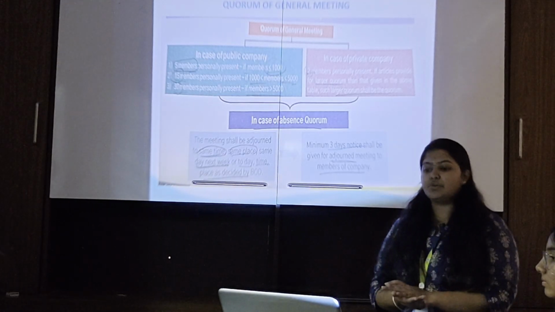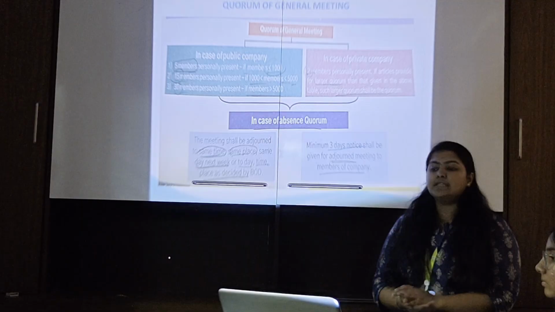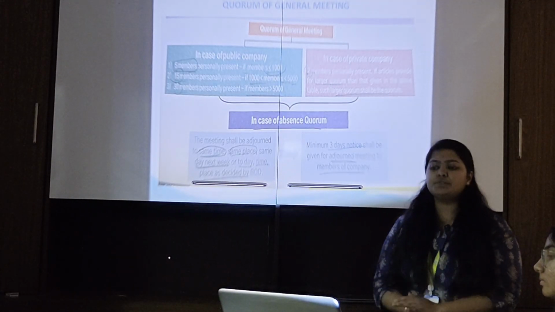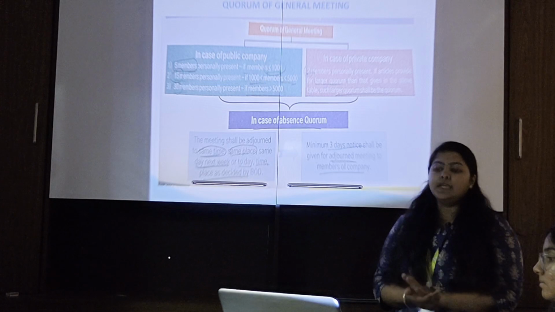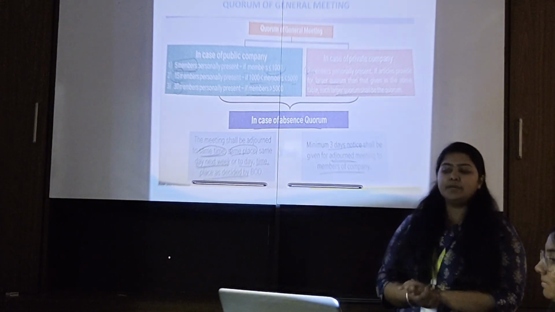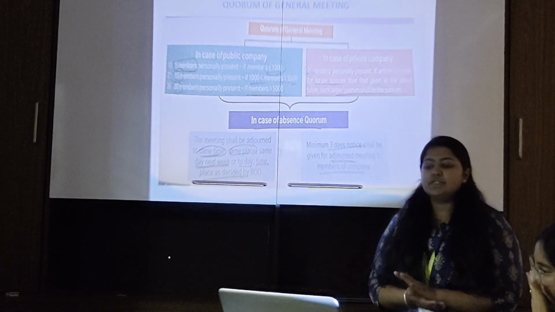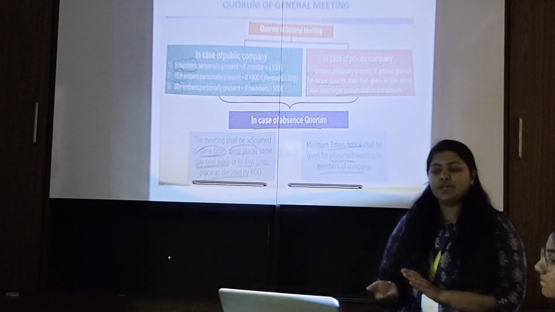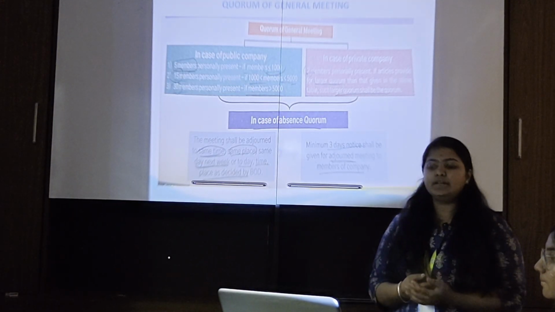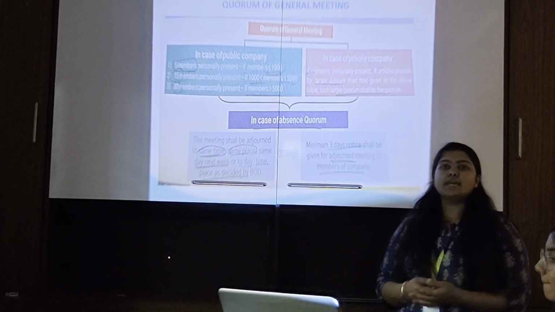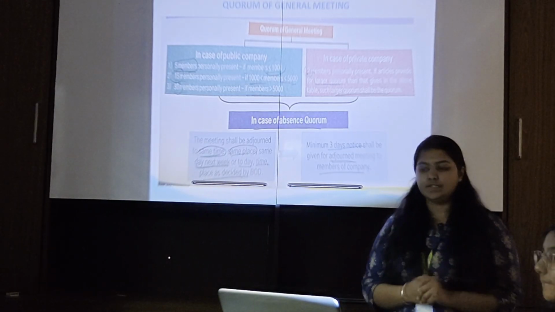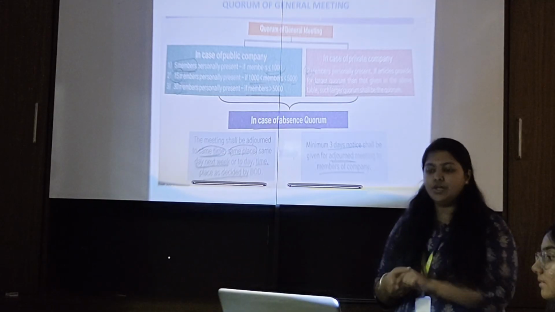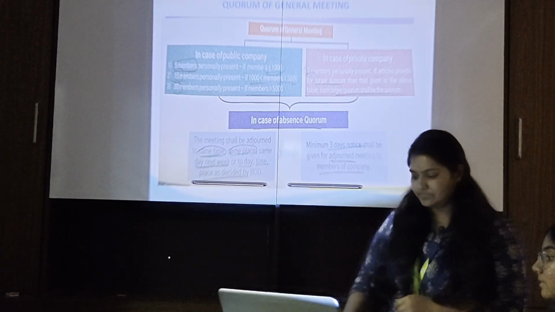If the articles provide for a larger quorum than that given in the above table, such larger quorum shall be the quorum. In case of absence of quorum, the meeting shall be adjourned to the same time, same place, same day next week, or another day, as decided by the board of directors. Minimum 3 days notice shall be given for the adjourned meeting to members of the company.